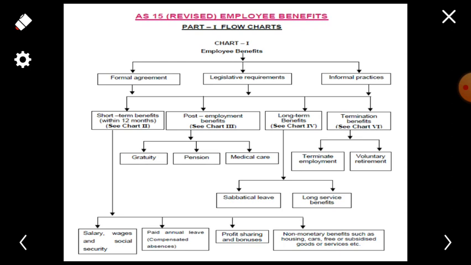Now the question is, what are the different types of benefits which are given to the employee? So here in this presentation, if you see, there are 3 points. One is formal agreement, second is legislative requirements, and third is informal practices. Now what is formal agreement? Formal agreement means when an employee joins the employer, at that time the employer gets a document signed from the employee.